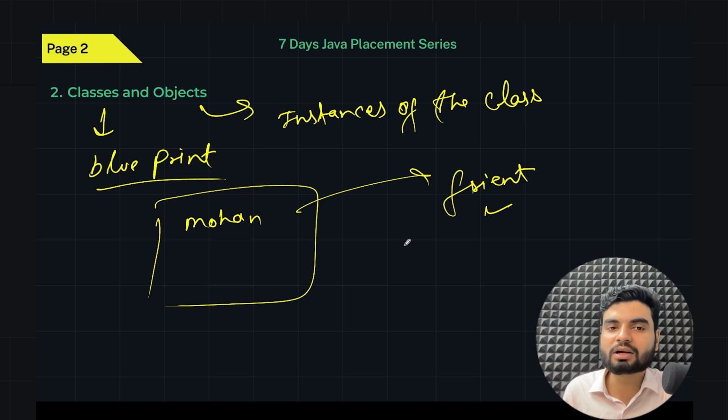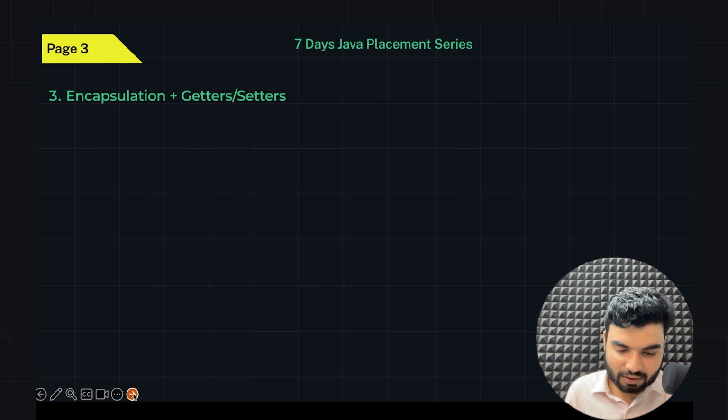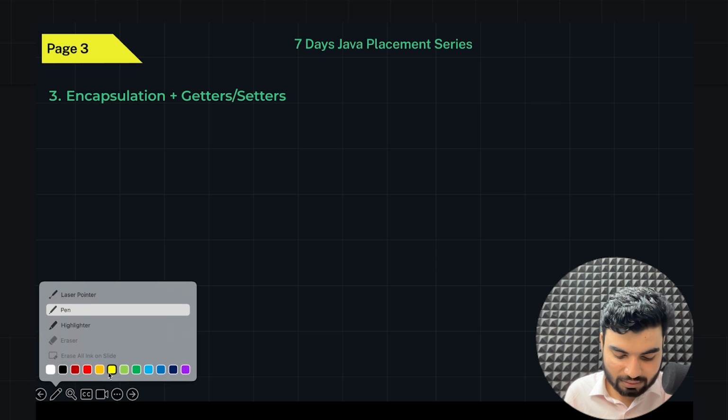It will access accordingly. So that's what the object is. Object will perform all the operations, and all the things we need from the class, we'll do with the help of the object only. I hope it's making some sense, right? Making sense now? Awesome. So now here, what is encapsulation?